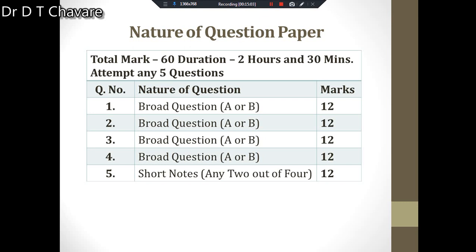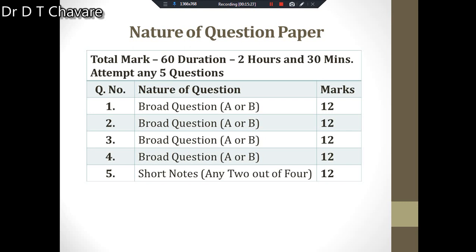And of the same type, you will find question number 2, that will also be a broad question. Question number 3 will also be a broad question. Question number 4 will also be a broad question. And all these questions have internal options. Out of 2 you have to write the answer of any one, and that will carry 12 marks each.